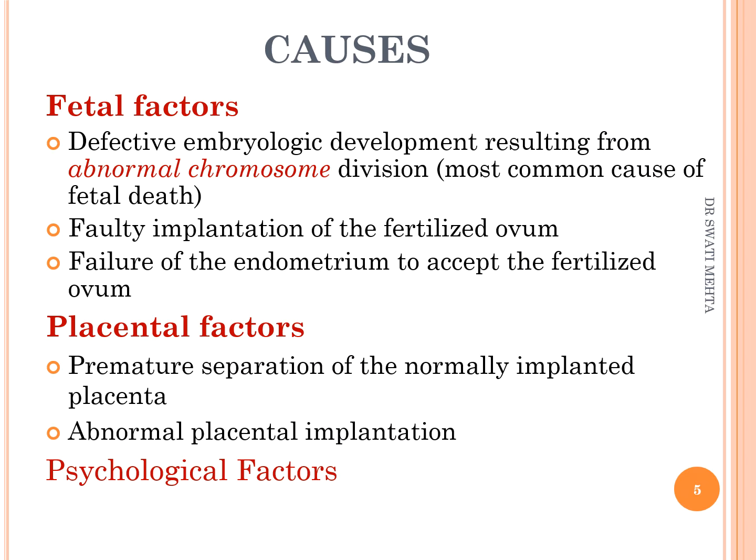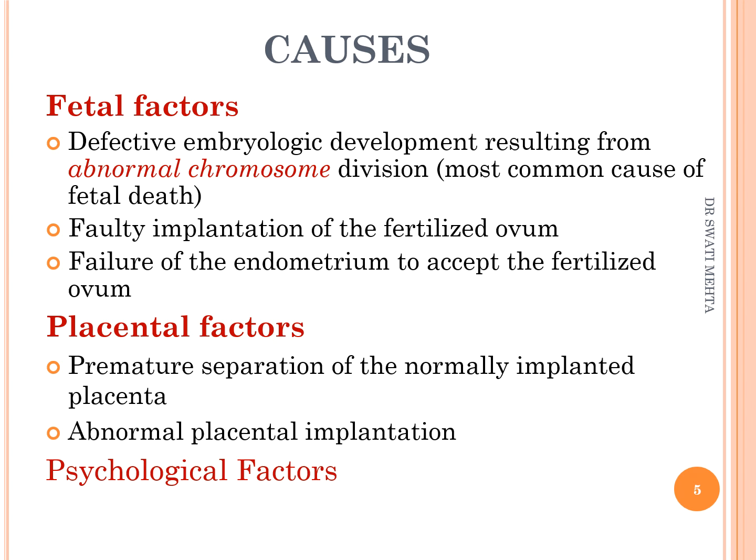The causes of abortion are important for us to find out certain medicines. There are different factors. First, we can consider the fetal factor, where there is defective embryologic development and there may be abnormal chromosomes, meaning congenital defect. There is faulty implantation of the fertilized ovum, or a failure of the endometrium to accept the fertilized ovum.